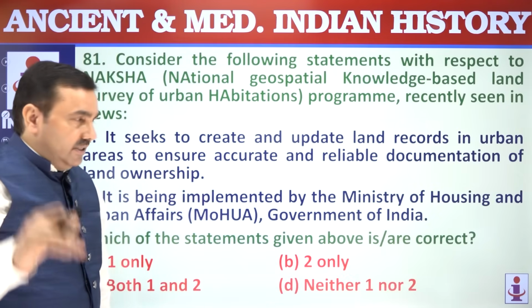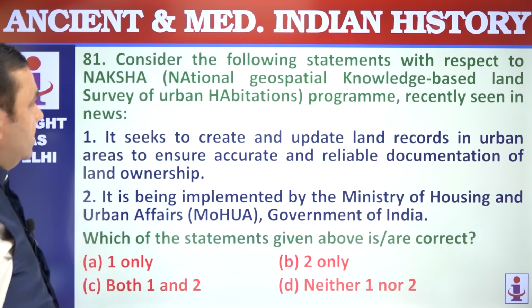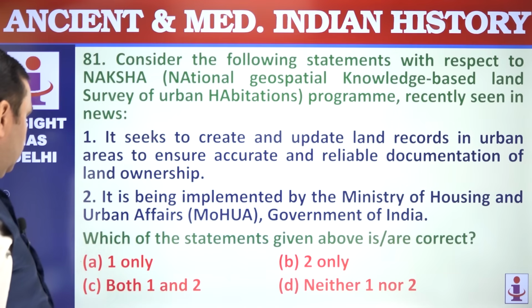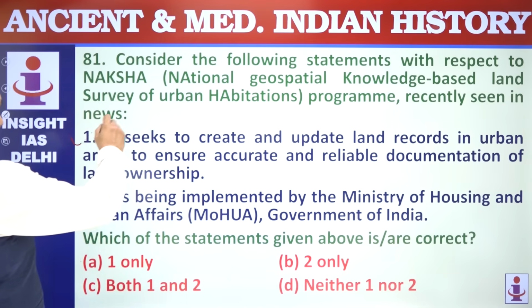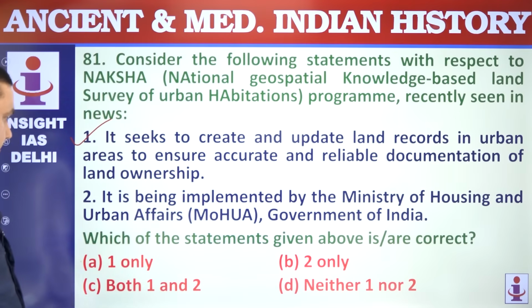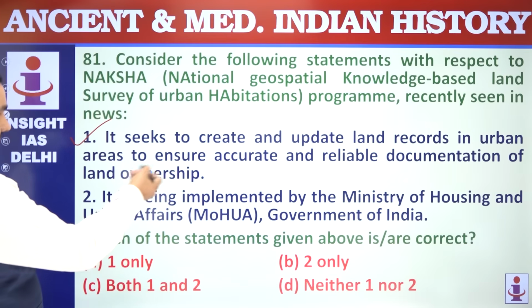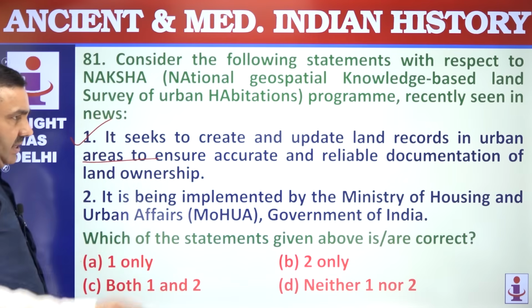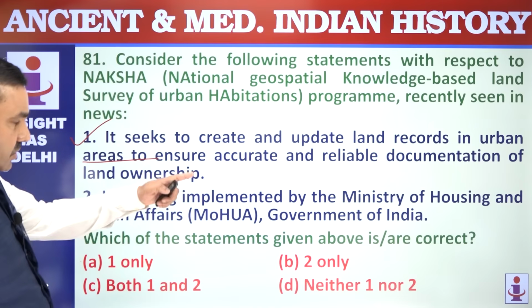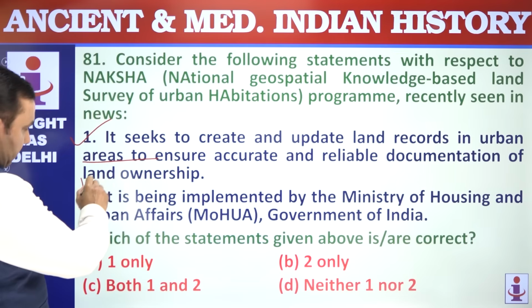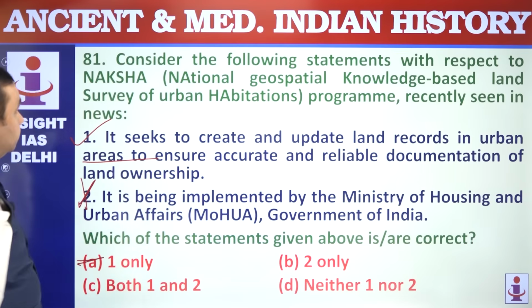Now you have questions related to current affairs, 81 to 90. Naksha, a scheme that is started by Government of India. It seeks to create update records of land ownership, that's correct, so that in urban areas, particularly focusing on the urban areas. It is being implemented by Ministry of Land Resources, and this is for villages as well as for urban centers, so correct, because urban areas also have many villages. Ministry of Land Resources under, Department of Land Resources under Ministry of Rural Development, that is wrong, 1 only.